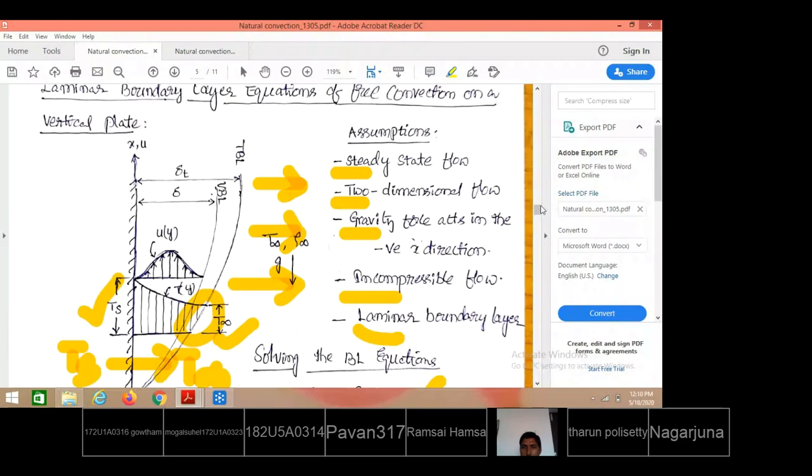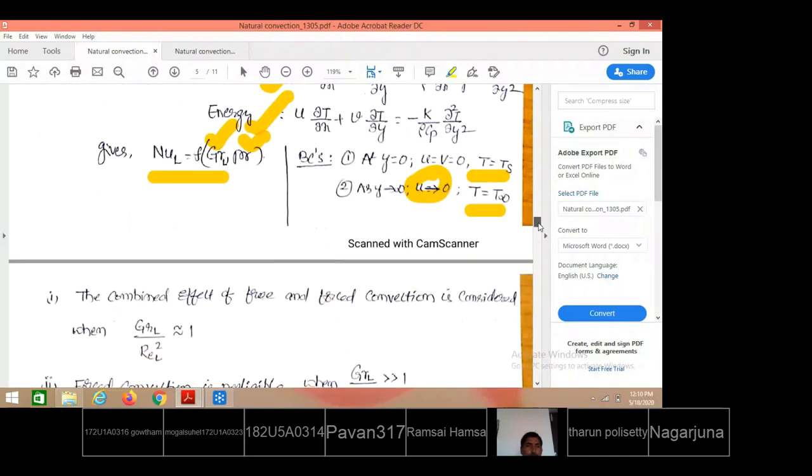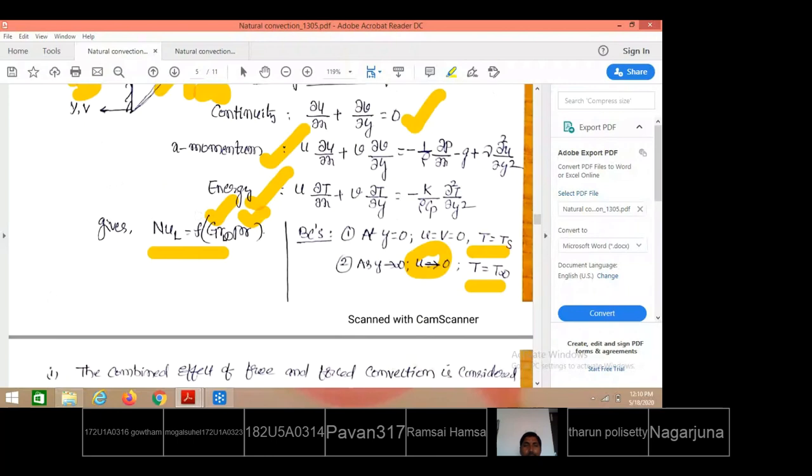Whatever equations we have considered just now are all valid for when the flow is laminar within the boundary layer. When we have solved these, the Nusselt number is ultimately found to be a function of the Grashof number and the Prandtl number. This is what natural convection Nusselt number is a function of, whereas for forced convection the same Nusselt number is considered to be a function of Reynolds number and Prandtl number. So the difference between forced convection and natural convection is the variation in Reynolds number in the case of forced convection, which becomes Grashof number in the case of natural convection.